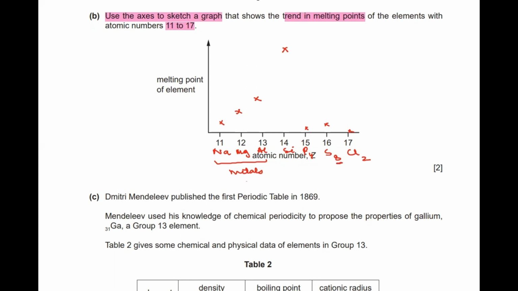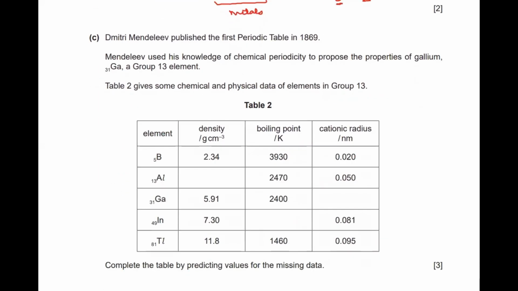Coming to the next part of the question, it says that Mendeleev published the first periodic table in 1869.